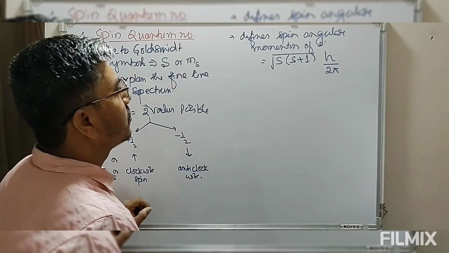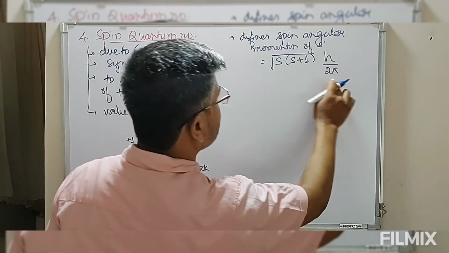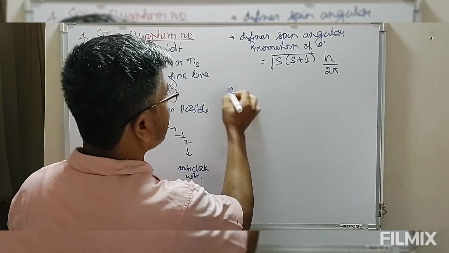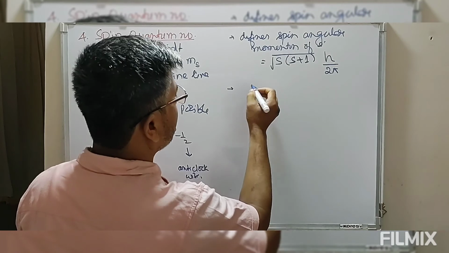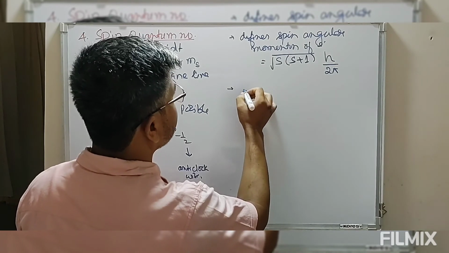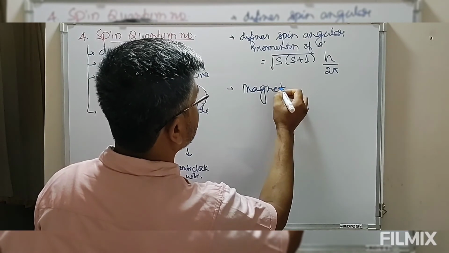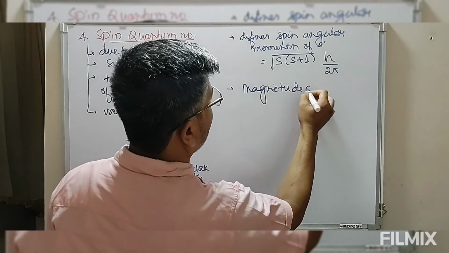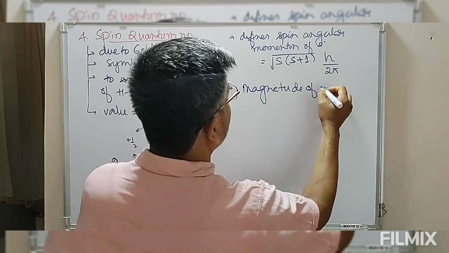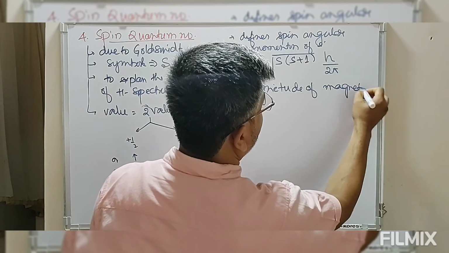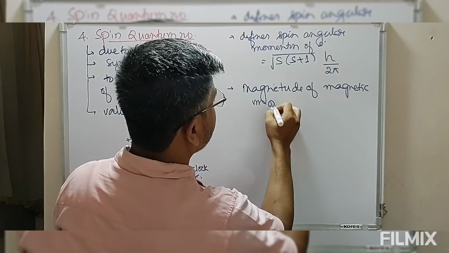So once we have this spin angular momentum, we can define the magnitude of the magnetic moment, that is the spin magnetic moment.